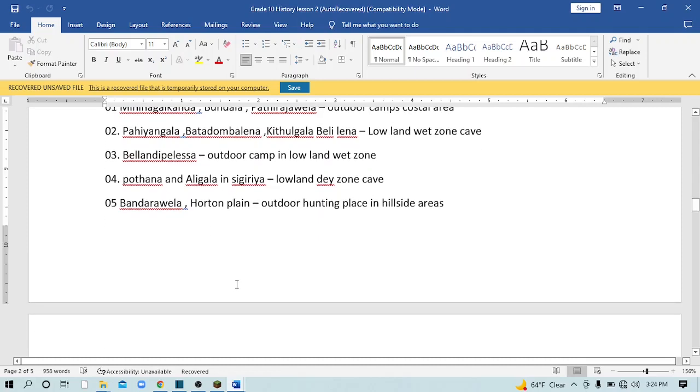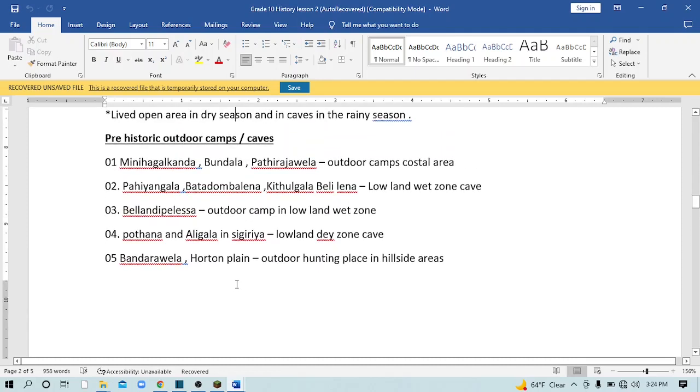Right. That is a very important part in this topic. You should understand and keep in mind what the outdoor camps are and where they are located. Lowland dry zone caves, what are they? Outdoor camps in the lowland wet zone, what are they? There is only one place, Belandi Pelassa outdoor. It is very easy to remember. Lowland dry zone caves: there are 2. And hunting places: there are 2, Bandaravel and Horton Plain. Very easy.